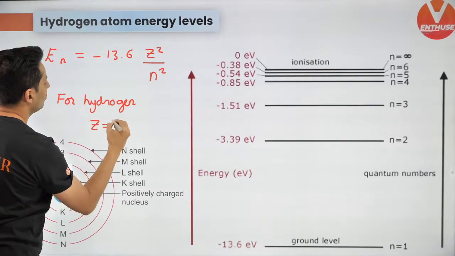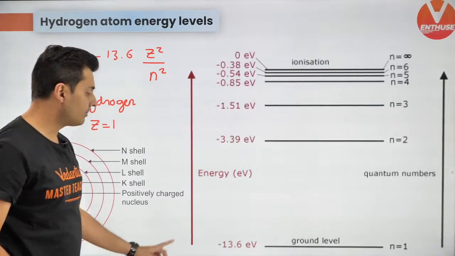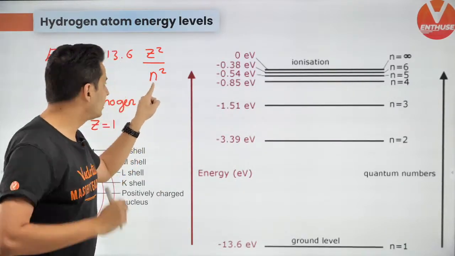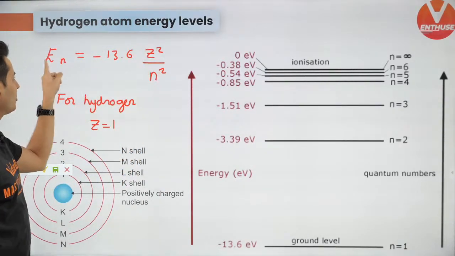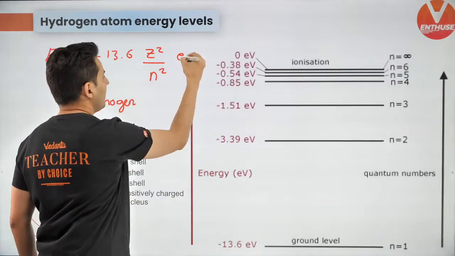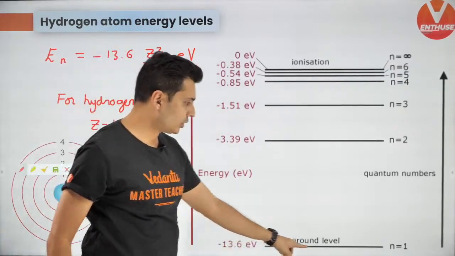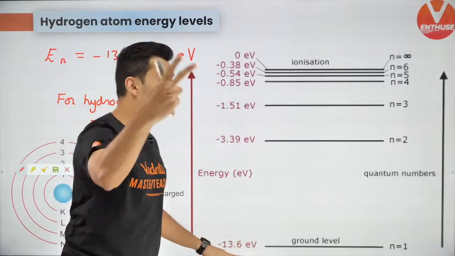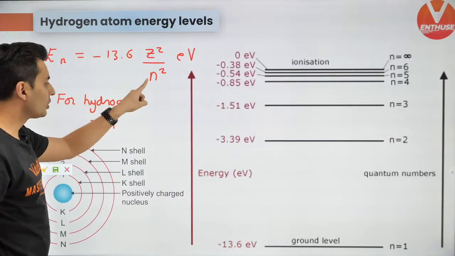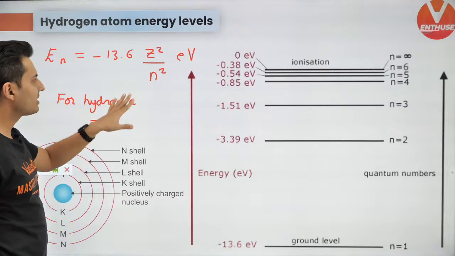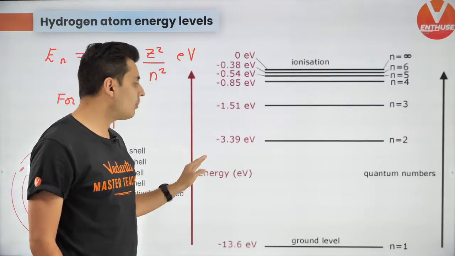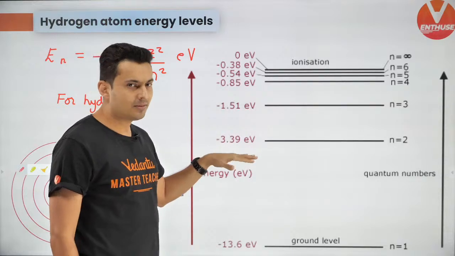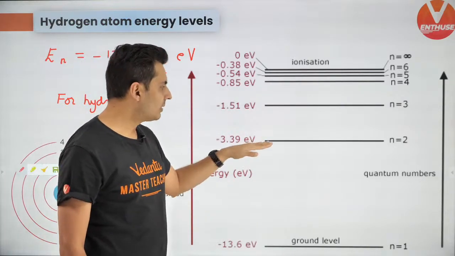Z will be equal to 1. So for hydrogen atom, Z will be equal to 1. So the first orbit, that is N is equal to 1, 1 by 1 is 1, so it will be minus 13.6 electron volt. The next orbit, when N is equal to 2, 13.6 divided by 4 is going to give you 3.39, but a negative value. So it's going to be less negative. Keep this in mind.